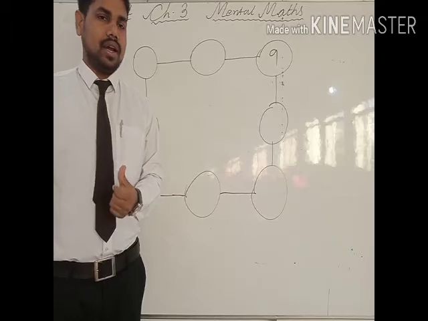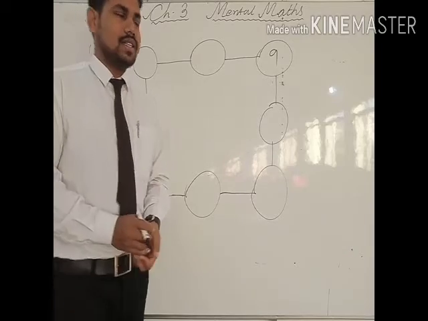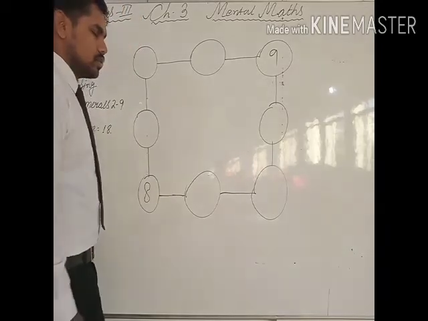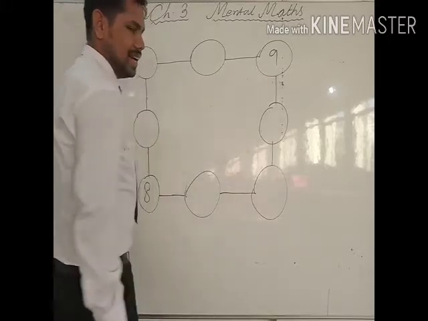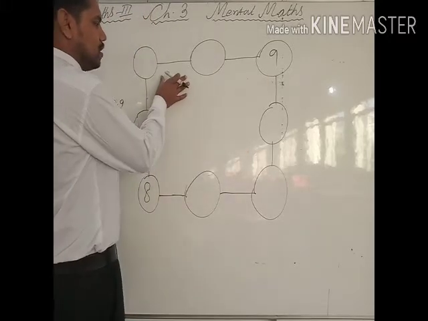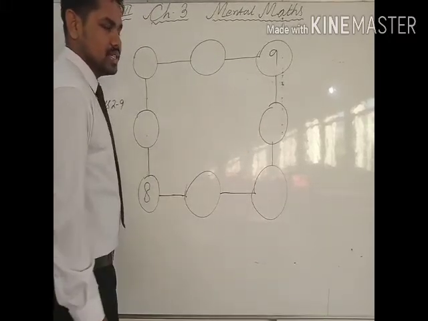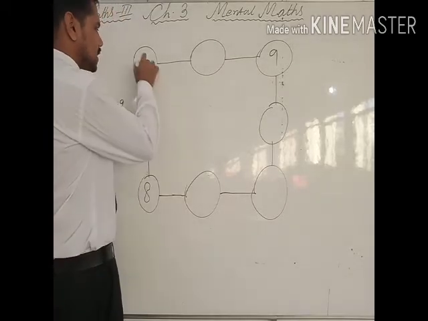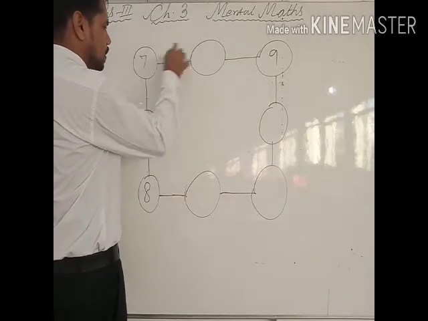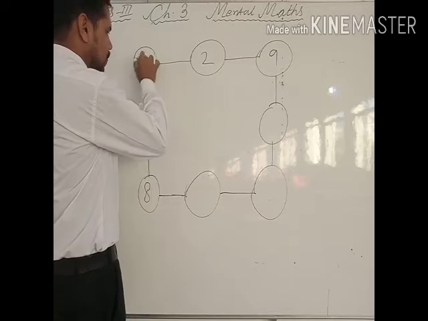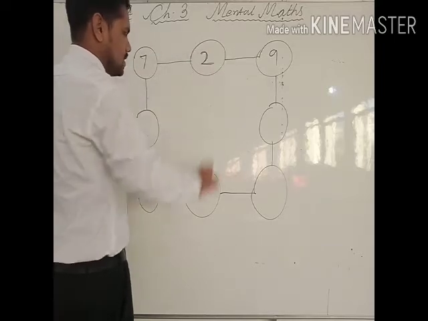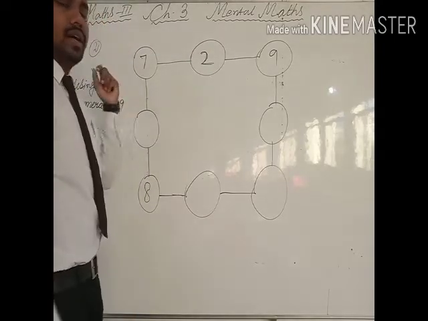For example, we know that 9 plus 9 is 18. So we can write here any two numbers whose sum is 9. So let's see, I am writing 7 plus 2. So 7 plus 2 is 9, and 9 plus 9 is 18. So this sum becomes 18.